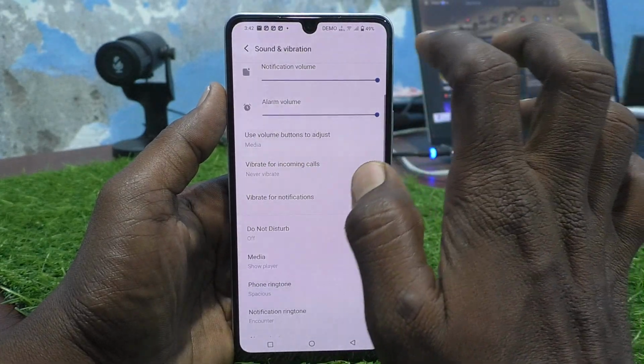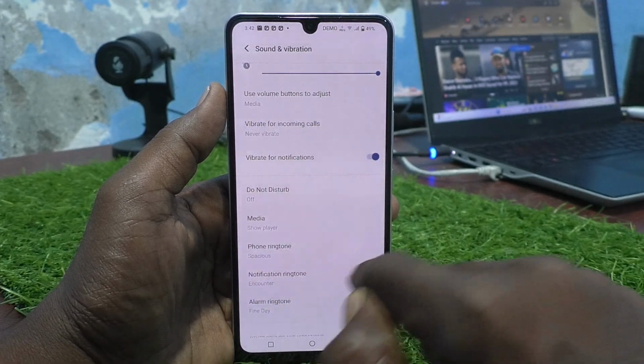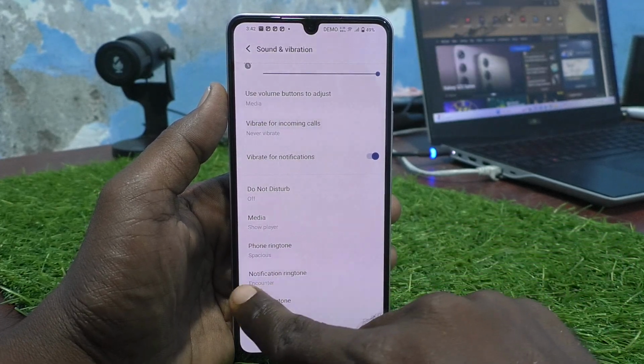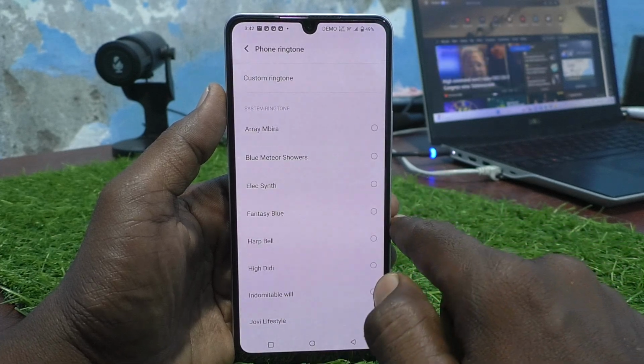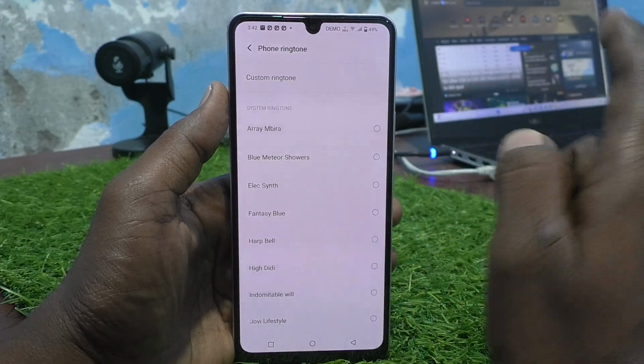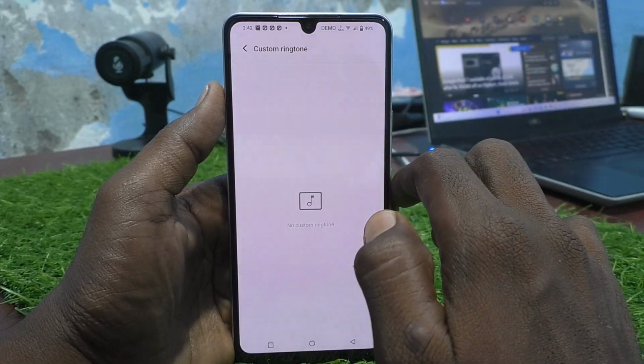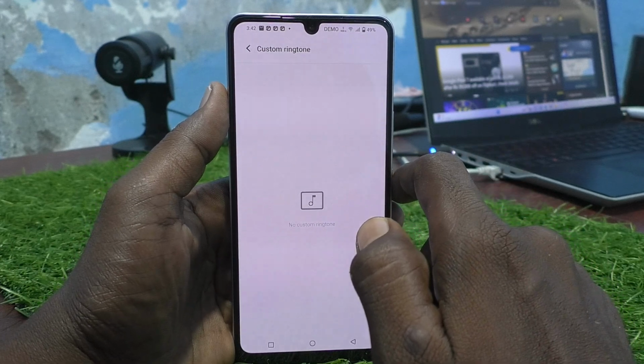See here, go back and you will see the changes. See here, what I have selected, that is displaying here. If you want to set your own custom ringtone, then you can choose first option, custom ringtone, and here you can select a tone from your local gallery.